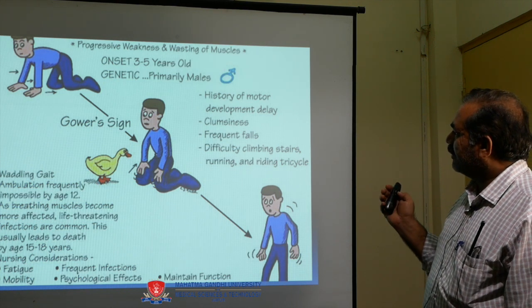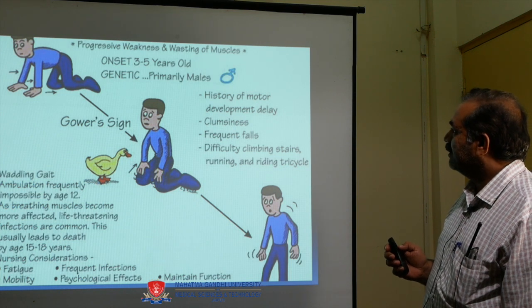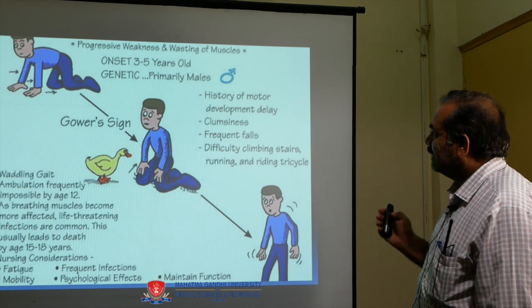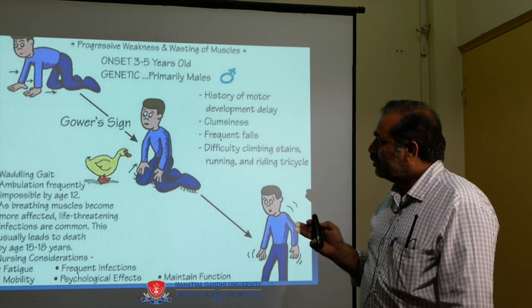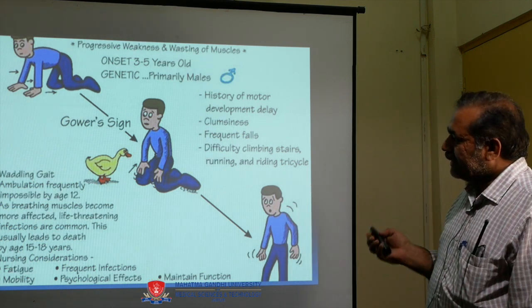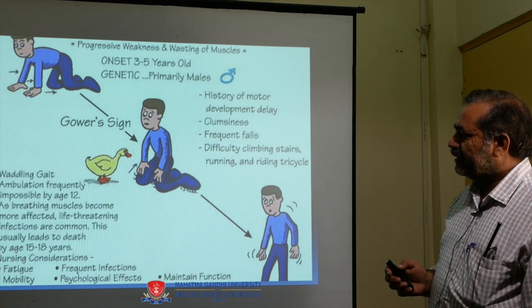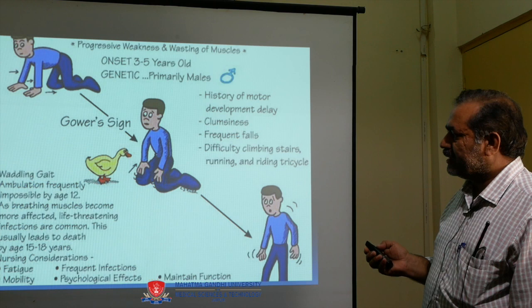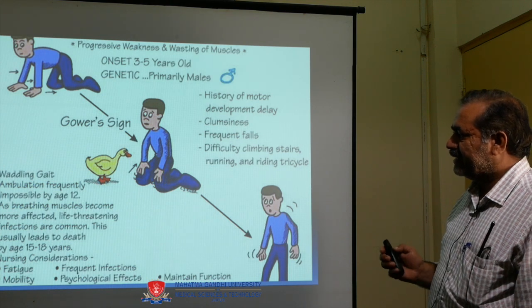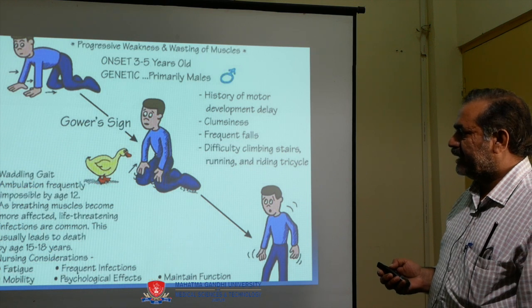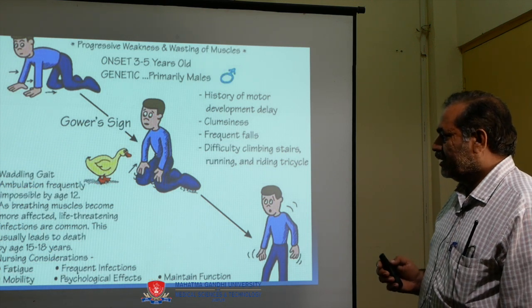Clumsiness, frequent falls, and difficulty climbing stairs, running and riding cycles. Waddling gait; ambulation is frequently impossible by age 12. As breathing muscles become more affected, life-threatening infections are common. This usually leads to death by age 15 to 18 years.